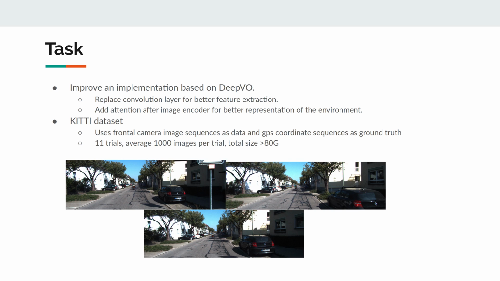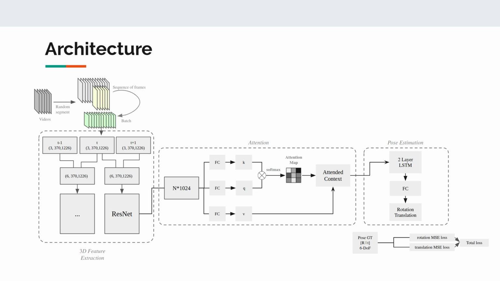We're experimenting on the KITTI dataset. We're only using the frontal camera image sequences and GPS coordinate sequences in the KITTI dataset. There are in total 11 trials. Each trial has on average 1,000 images, and the total size of the dataset exceeds 80 gigabytes.